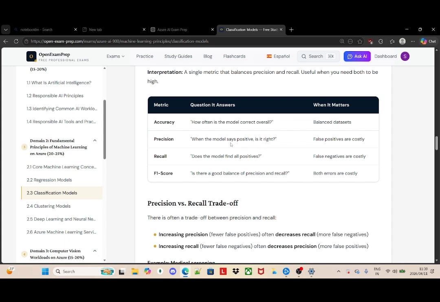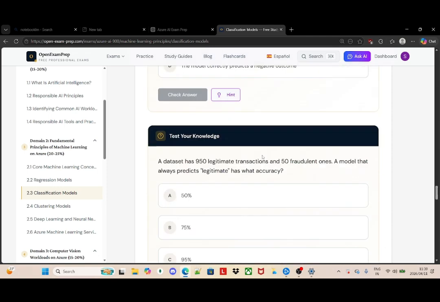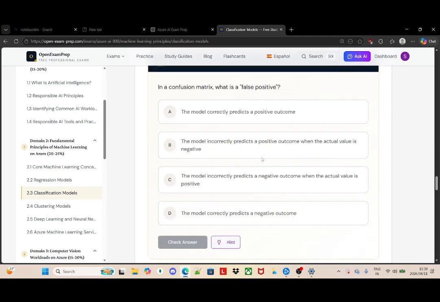No, it's not right, because it is a false positive. It is supposed to be negative. So I would go with this answer: the model incorrectly predicts a positive outcome when the actual value is negative. Let's check.